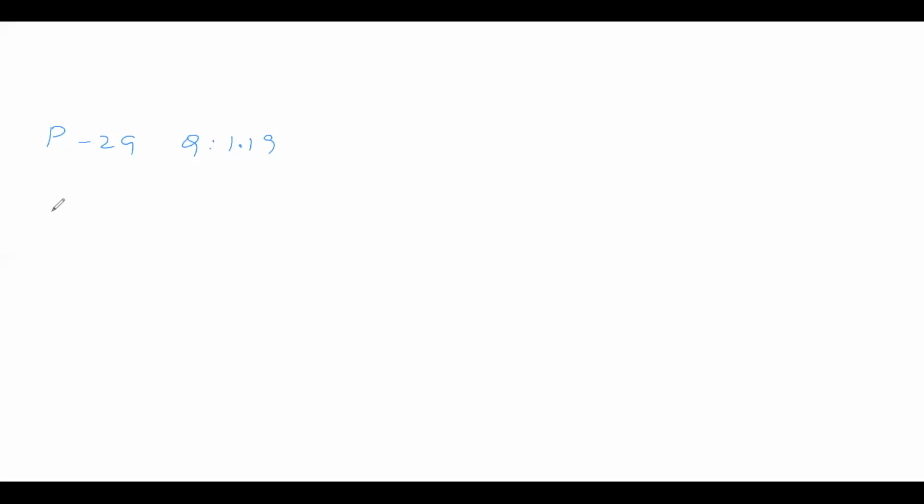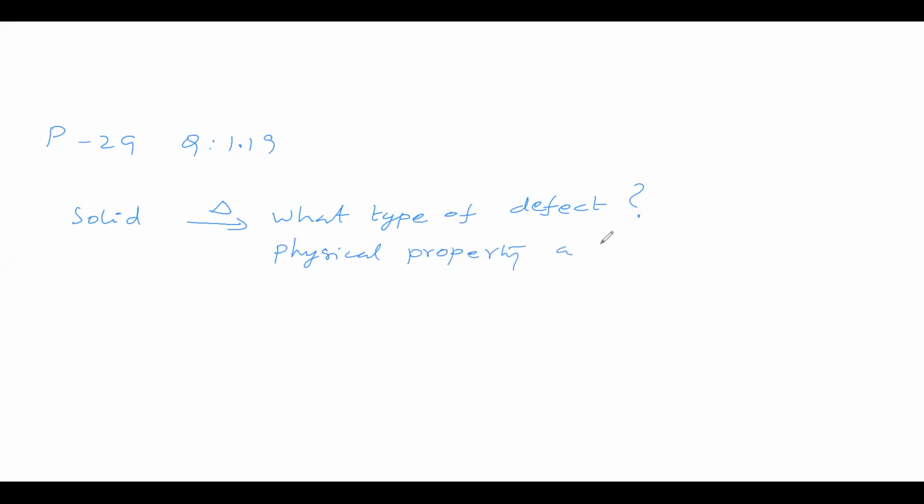What type of defect can arise when a solid is heated? We are taking a solid and this solid is heated. Due to this, what type of defect is created? Which physical property is affected by it, and in what way?